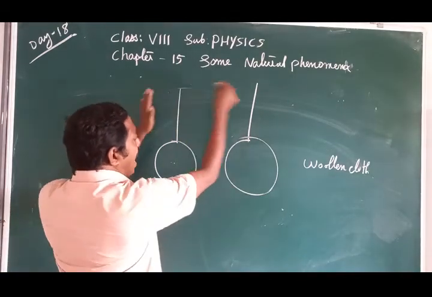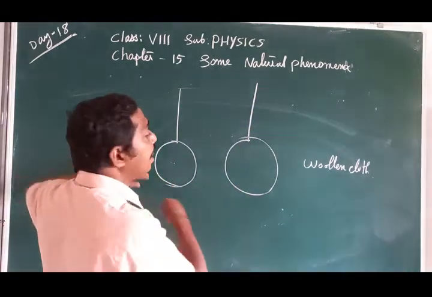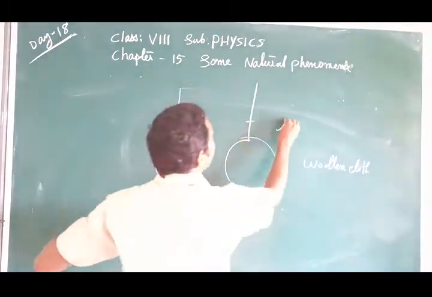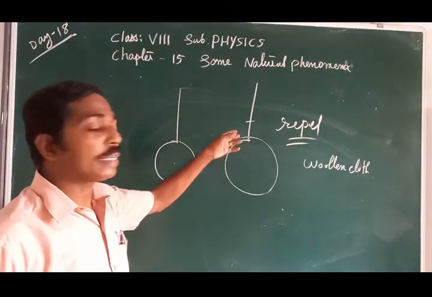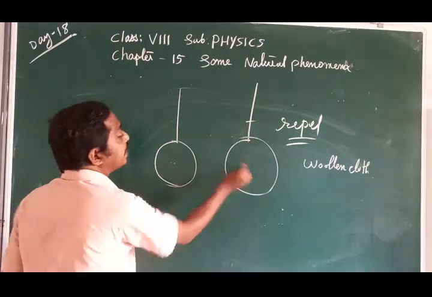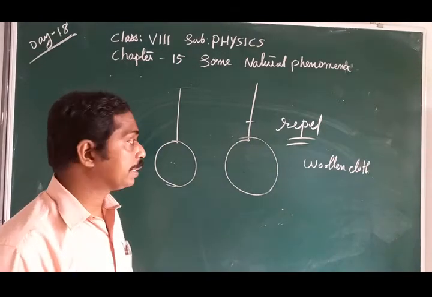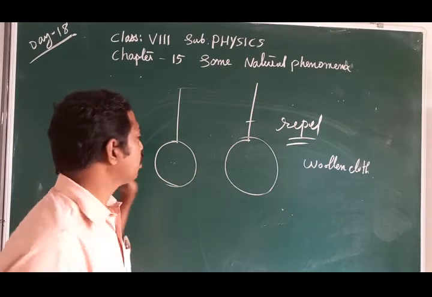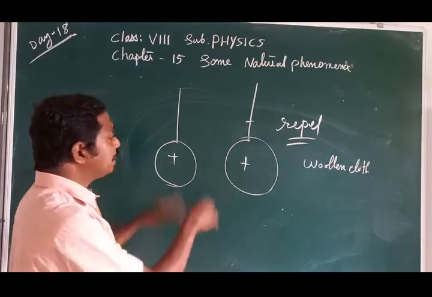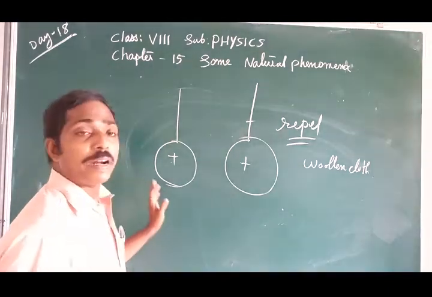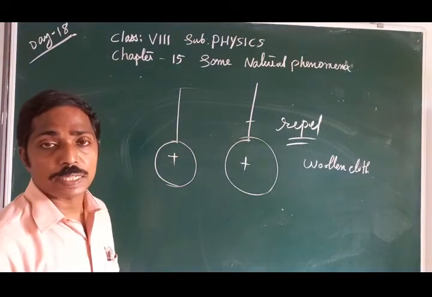Then we hang them and bring them nearer, like that. When we bring them nearer, what do they do? They will repel, because both get similar charges. Suppose they are getting positive charge, here also positive. Since they get similar charge, they repel each other.